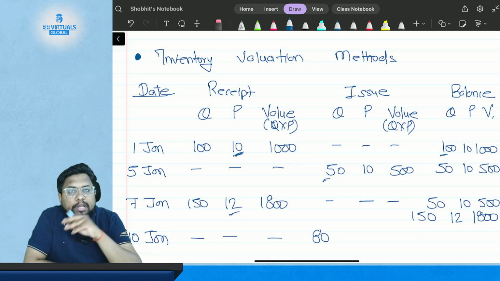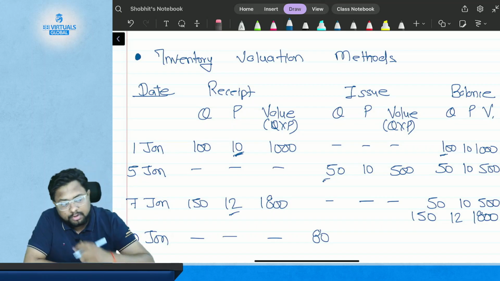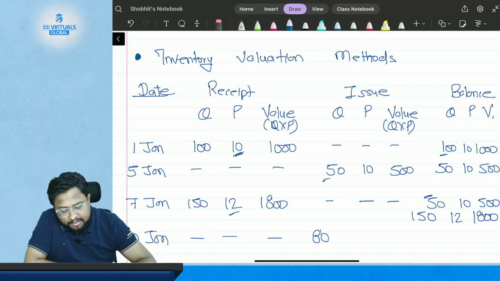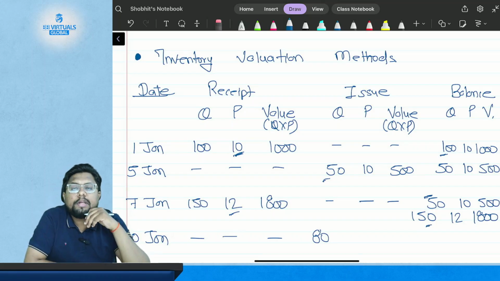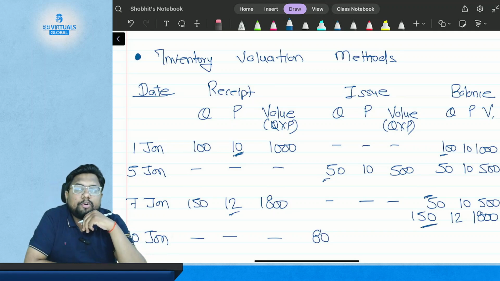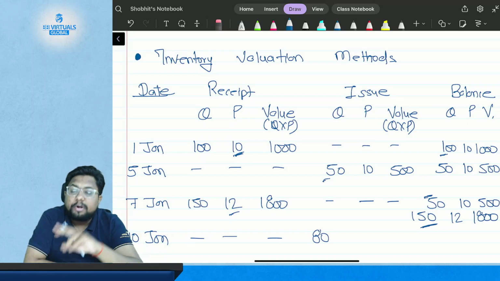Now the question and the problem is, what material will you issue? Will you issue 50 kgs from that lot and the remaining 30 kgs from the 150 kgs lot, or will you issue the entire 80 kgs from the 150 kgs lot? So what will you do?